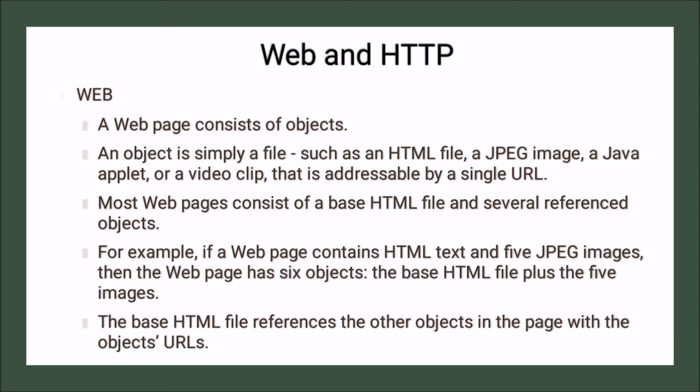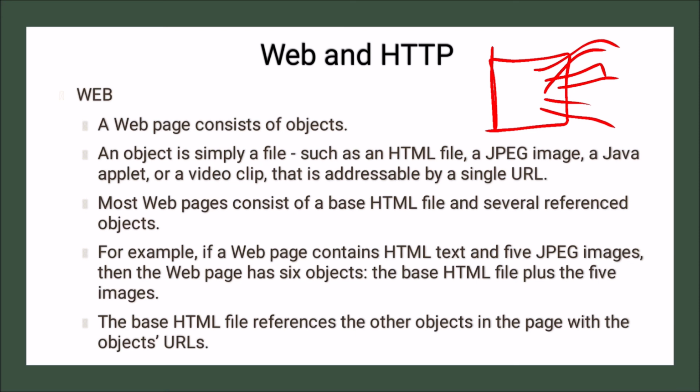Now most web pages consist of a base HTML file and several referenced objects. So this is one HTML file, and from that there are several referenced objects. For example, if a web page contains HTML text and 5 JPEG images, then the web page has 6 objects: the base HTML file plus the 5 images.